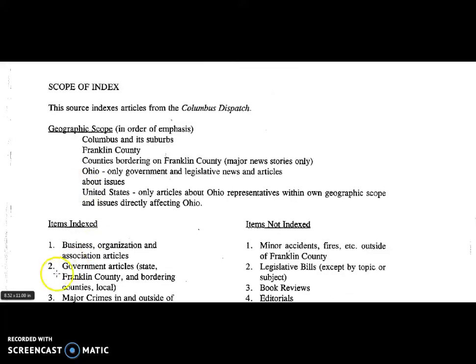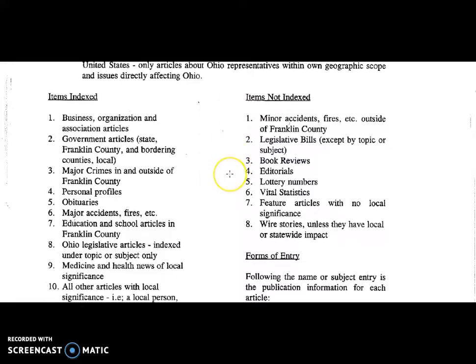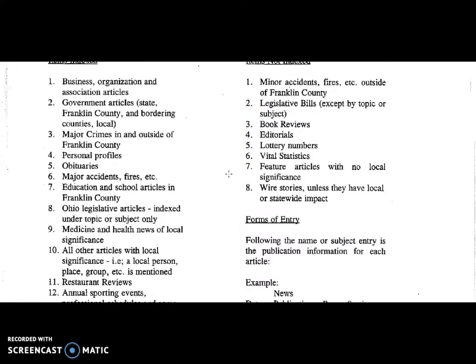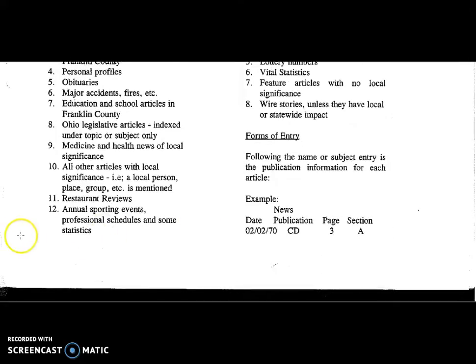Here is the editorial scope of the 1960 index, which was completed retrospectively much later. If you study the differences, you can see important changes. For example, sometimes death notices were indexed instead of obituaries, and editorials were sometimes included and sometimes not. You'll see other changes as well. In addition, some data has been lost, especially in the 1980s. Fortunately, the print indexes still exist at the main library.